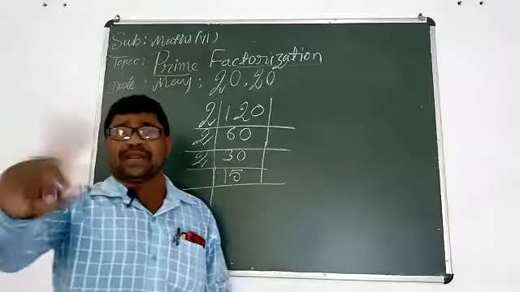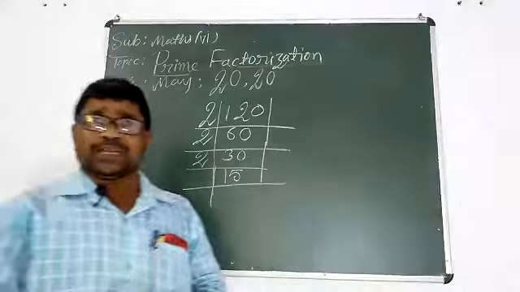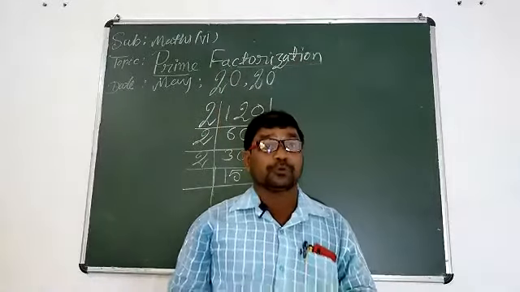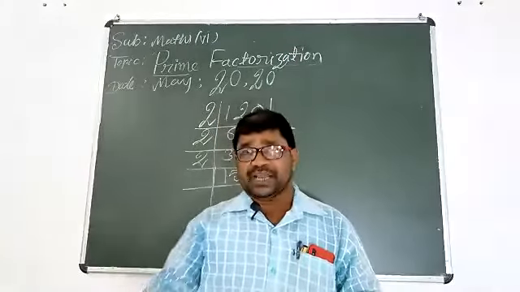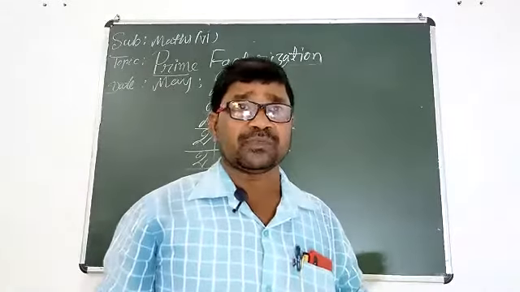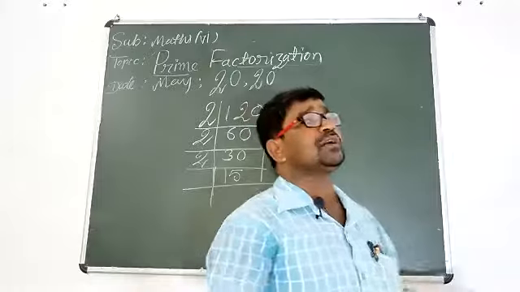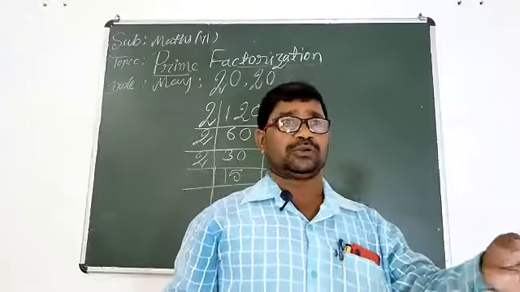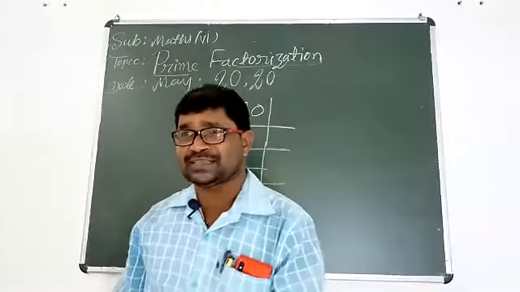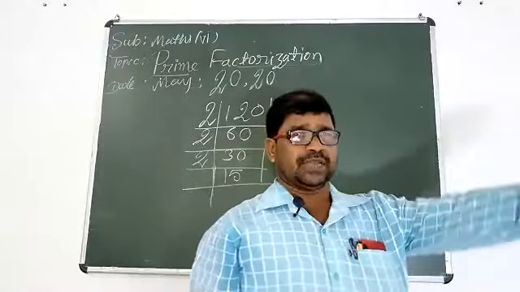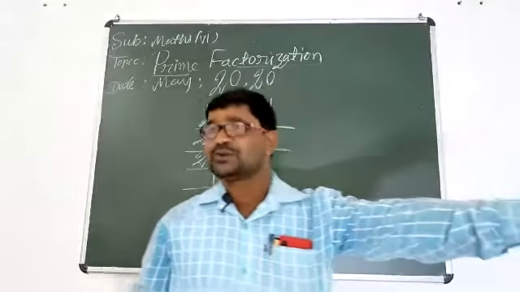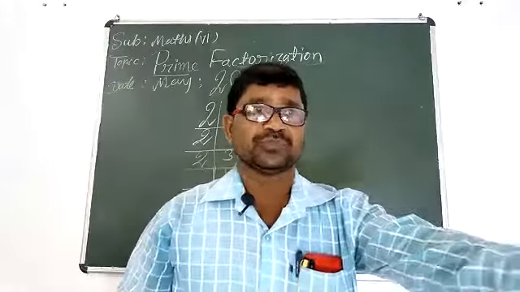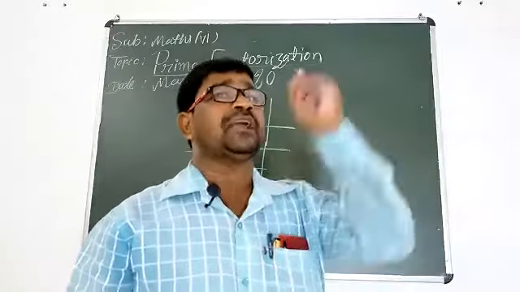This is not a prime number. So we should go to the next step. Is 15 divisible by 2? No. 15 is not divisible by 2 because we can read the table of 2. 2 1s are 2, 2 2s are 4, 2 3s are 6, 2 4s are 8, 2 5s are 10, 2 6s are 12, 2 7s are 14, 2 8s are 16. So we can't divide 15 by 2.